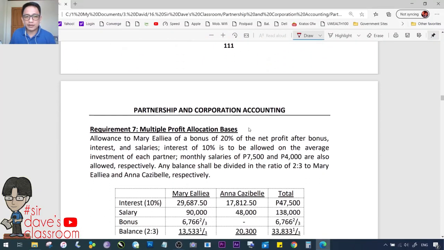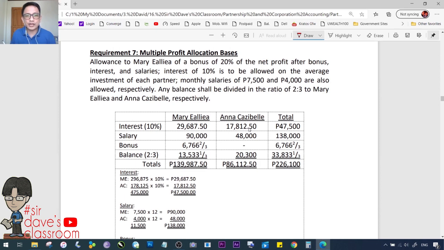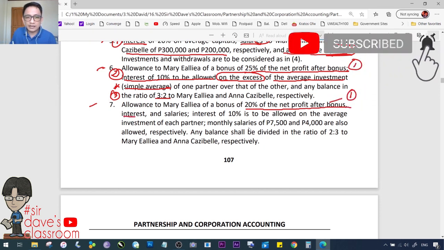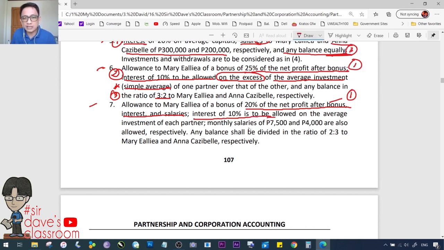Alright? Number 7 requirement. So, last requirement to check kung tama yung nakalagay dyan. Let's go back to the original data. Number 7 says, okay, allowance to Mary Elia of a bonus of 20% of net profit after the bonus. May bonus provision, number 1. Interest and salary. So, after bonus, interest and salaries pala yun. Next, 10% interest. Okay? Interest of 10% to be allowed on the average investment of each partner. Second provision, monthly salaries of 7,500 and 4,000. Take note class, monthly ha. Ingat.